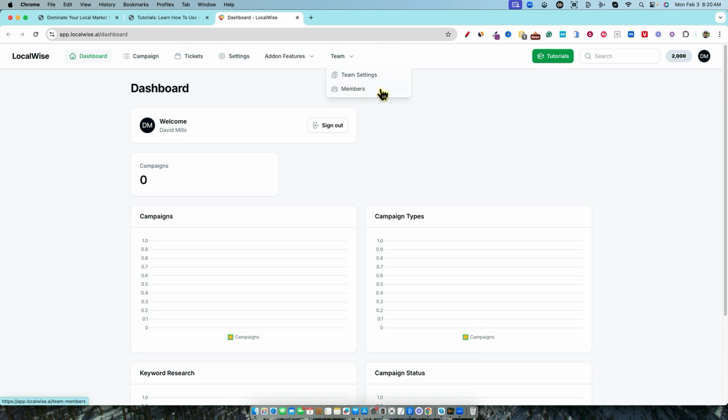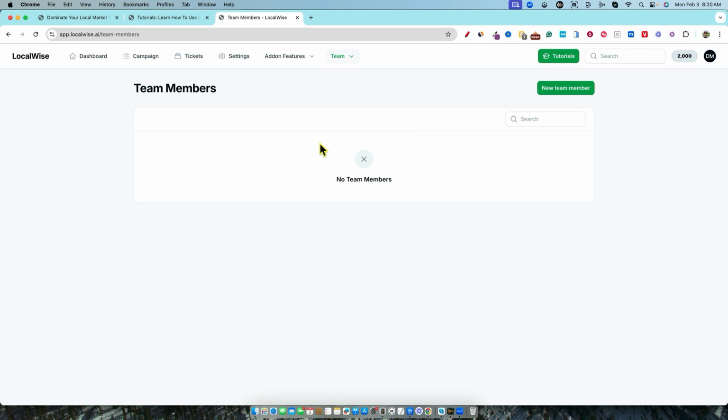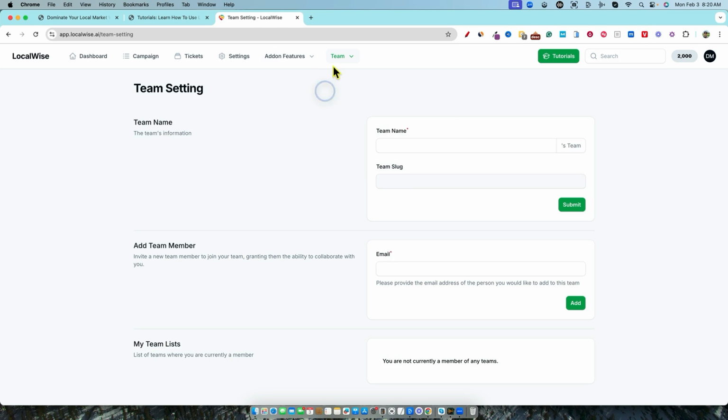So team settings. Let's go over here and click on team settings. We can say team name, David's name, or David's team, something like that, right? And then we can add a team member right over here. It says invite a new team member to join your team, granting them the ability to collaborate with you. Team lists and so forth. And then we can go over here to members, team members. You can add your new team member by clicking over here. It takes you over to that as well.